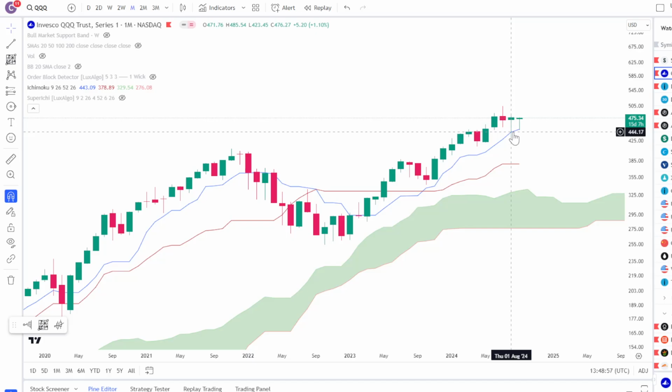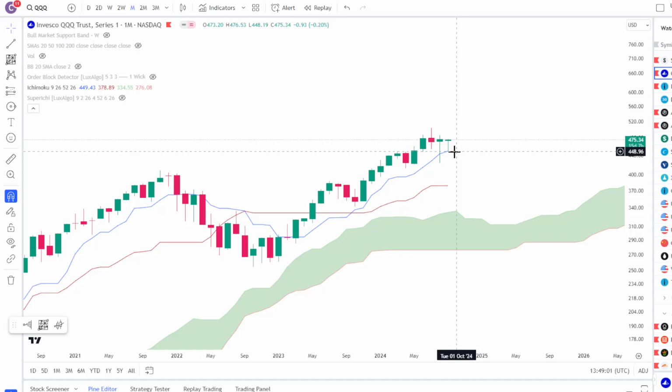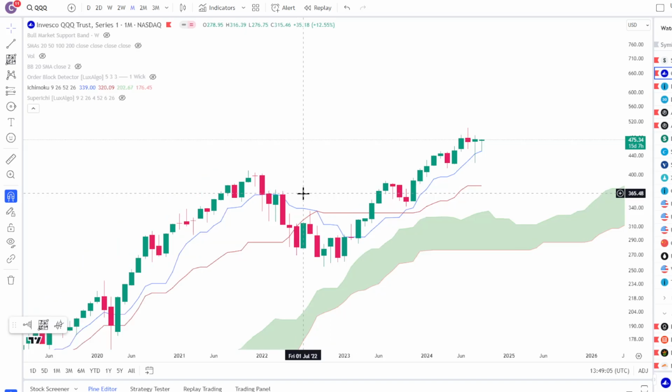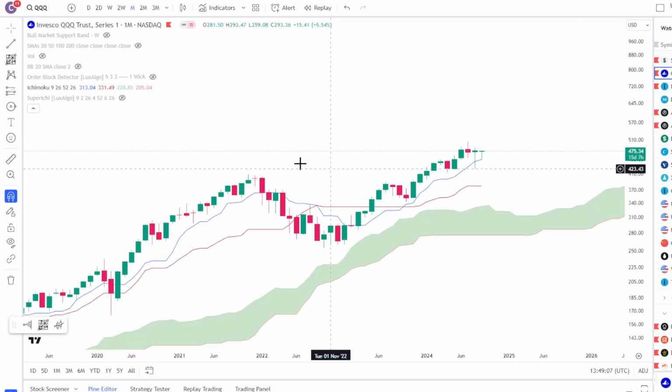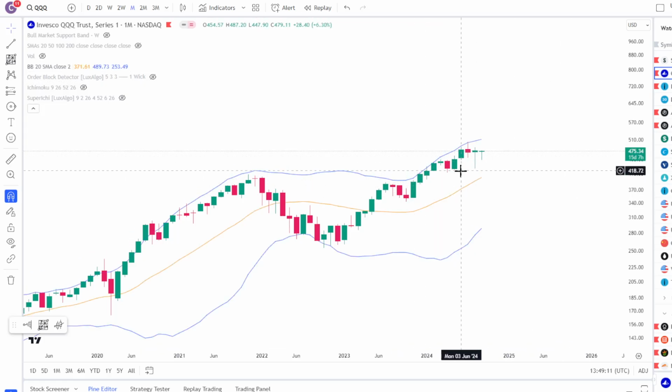I think that there is actually room for the QQQ to start running up now, maybe perhaps as soon as October or November. I think QQQ is going to have this bullish continuation, and there's nothing really that scary about it. Looking at the monthly Bollinger Band, nothing's really overextended here.